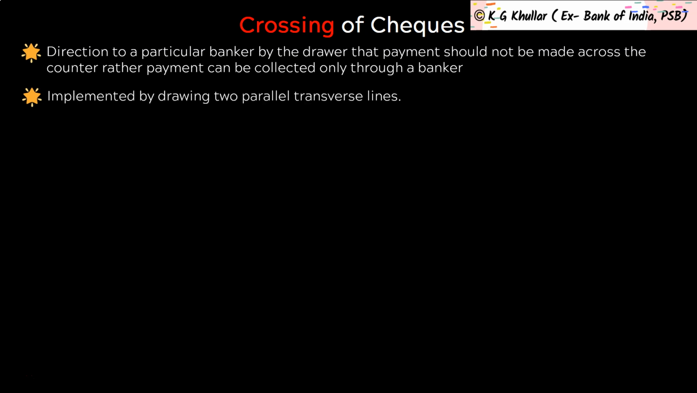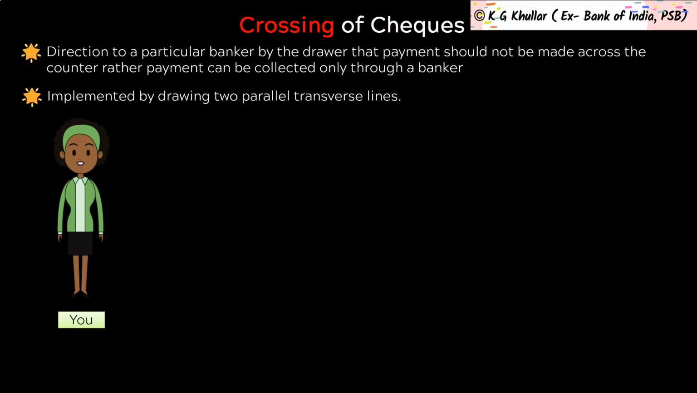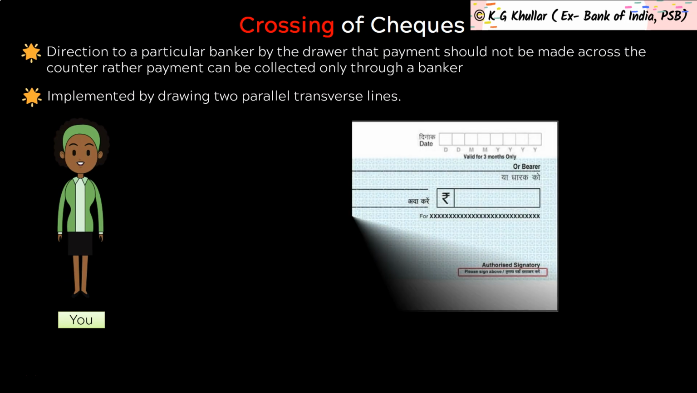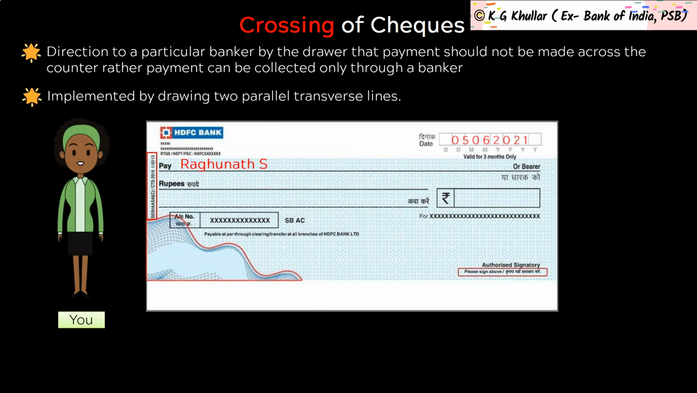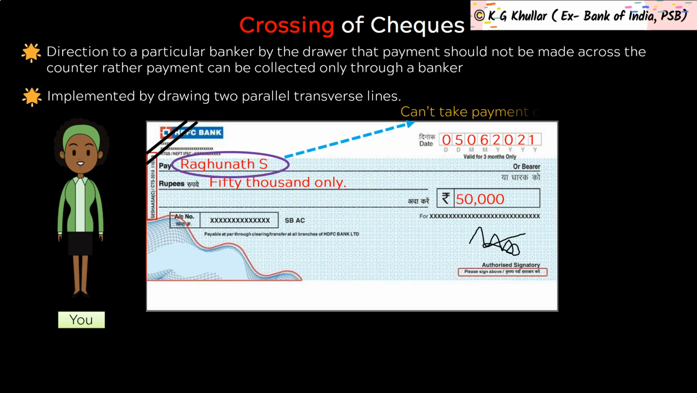Now, crossing can be implemented simply by drawing two parallel transverse lines. Let's understand this with the help of a layman explanation. If you are a customer of HDFC Bank and you write a check in favor of Raghunath S like this with two parallel lines, then friends, here you are the drawer while HDFC Bank is the drawee. And drawing these two parallel lines simply means that now Raghunath S can't take this amount over the counter, that is in cash. The bank has to deposit this amount into his account and that too with the name of Raghunath S. Friends, hope by now things are getting clear.